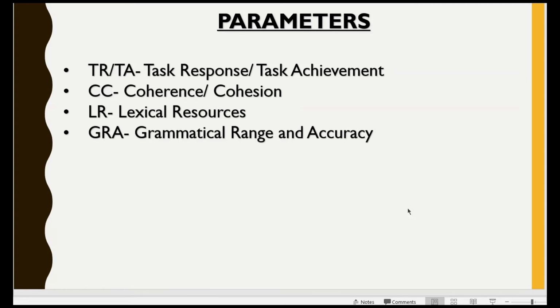Apart from this, there is one more thing. If you do that incorrectly, then also this parameter is hit. That is called linkage or connection. I will tell you an example.